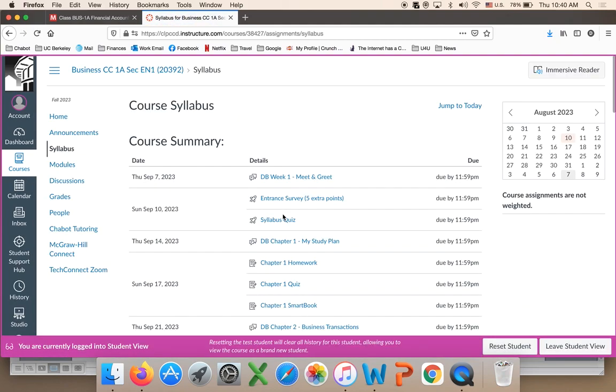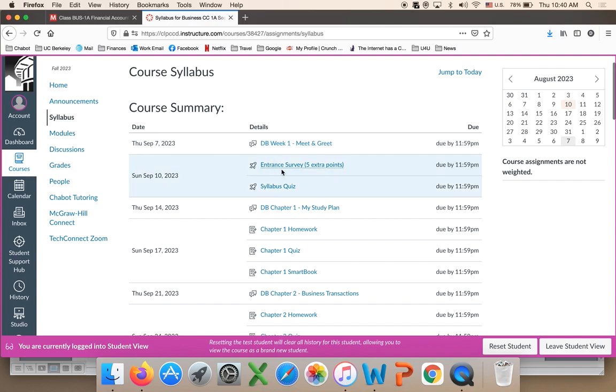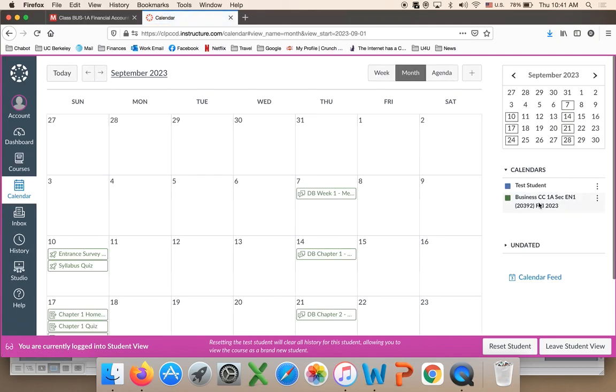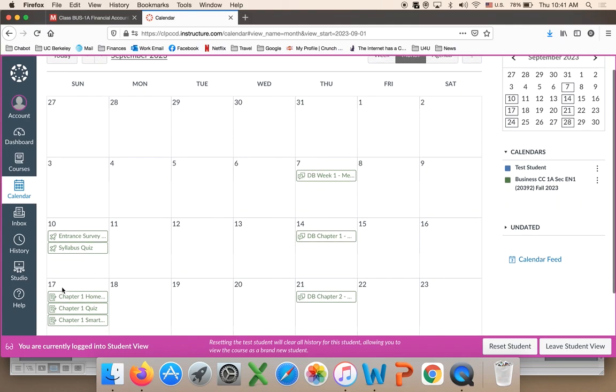Students also use this summary, where you know when the deadlines are. So all of the deadlines are here. You can also use the calendar. Students like that. Our class begins in September, and you can see all the deadlines appear on the calendar.